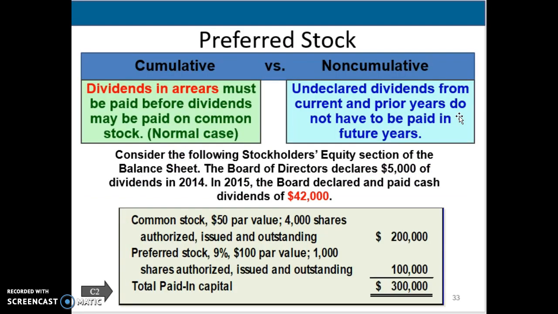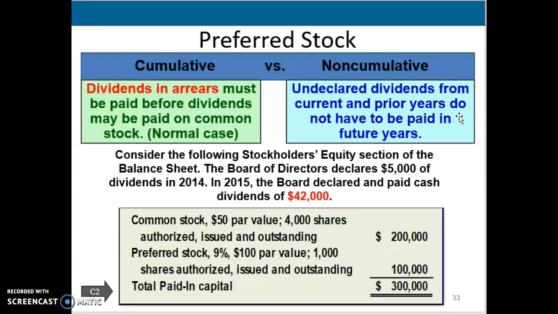So there's two different kinds of preferred stock. You can have cumulative preferred stock or non-cumulative preferred stock. Cumulative is just that. It means that the dividends will accumulate until they are actually paid. With non-cumulative, if there's not a dividend declared that year, they don't owe you for the previous years, or they just owe you for the years that they actually declare a dividend.